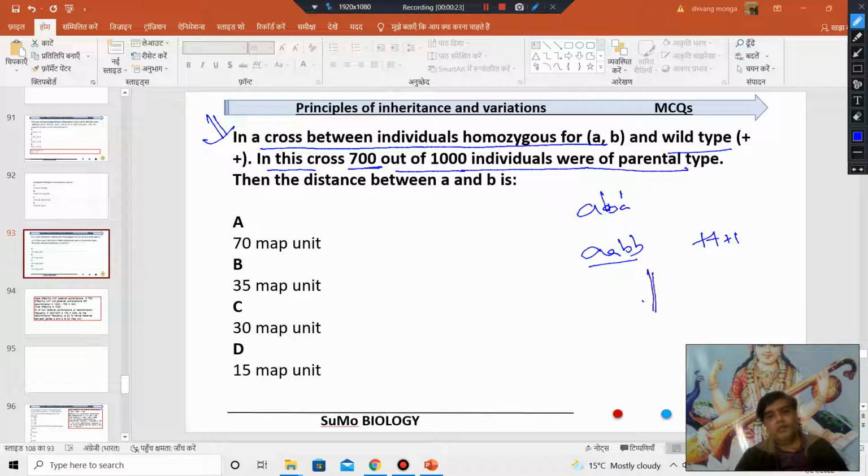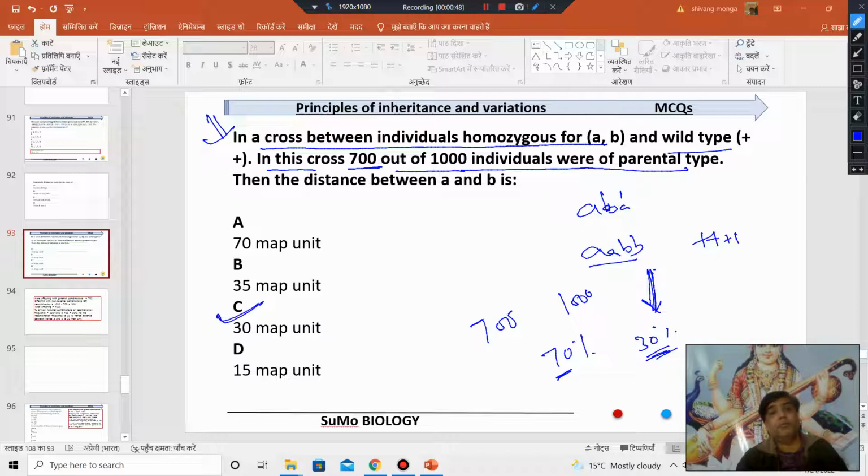So in the progeny that are produced by means of crossing between these two, 700 are of parental type out of 1700. It means 70% showing parental combination and 30% showing recombinant. So the recombinant frequency is 30%. It means they are situated at the 30 map unit from each other.